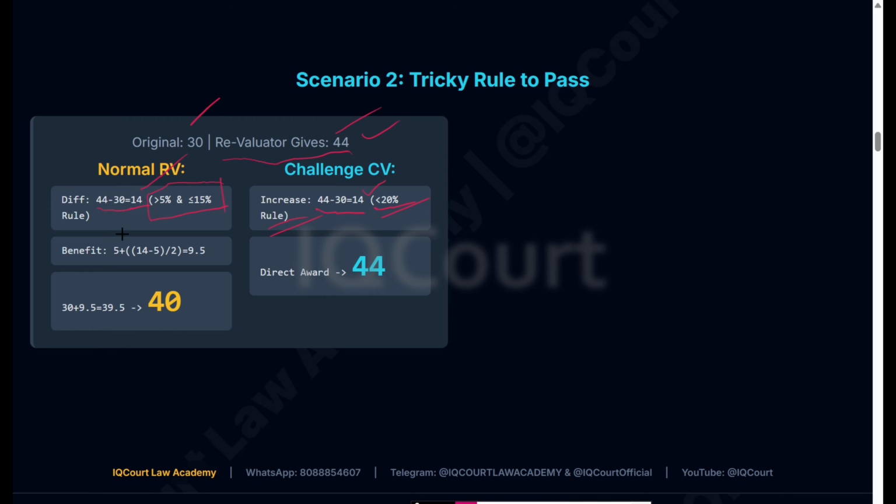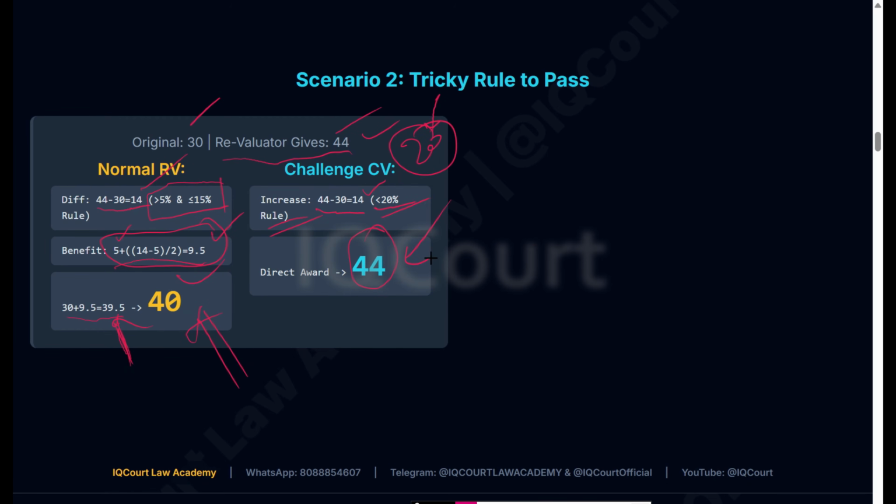Here the benefit you will get is 5 plus (14 minus 5) divided by 2. You will get 9.5 marks. Then your final score will be 49.5. They'll give you an extra 0.5 marks, then they'll make you 40. Here they will do averaging, some complex formula which I explained to you, right? They will do that and they will give you the marks. In challenge evaluation, up to 20 marks, they'll give you full marks. If after evaluation you get more marks, they'll give you full marks up to 20 marks. Here you will get 44 marks.